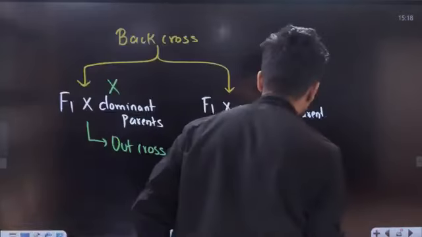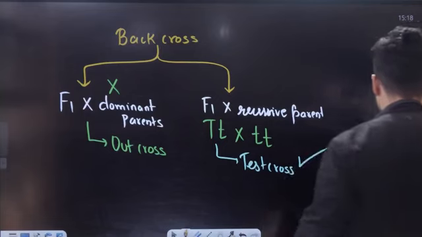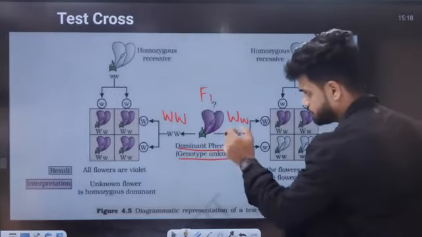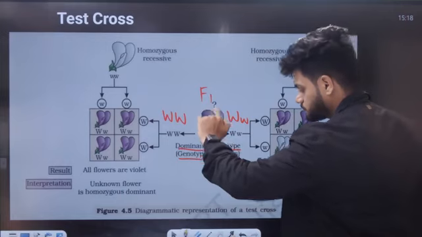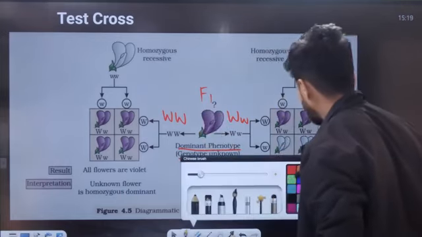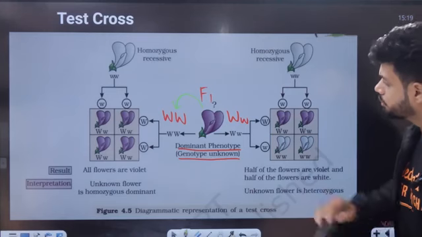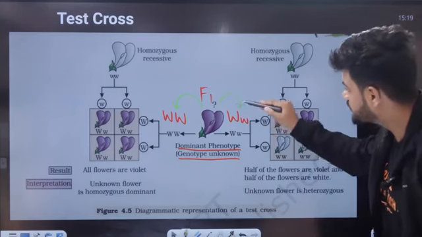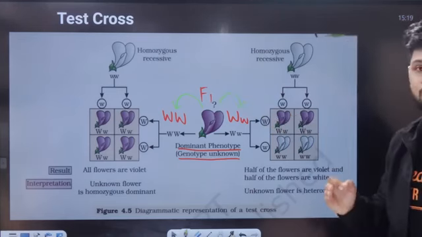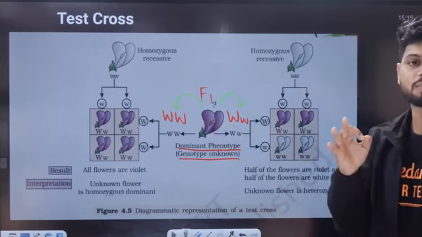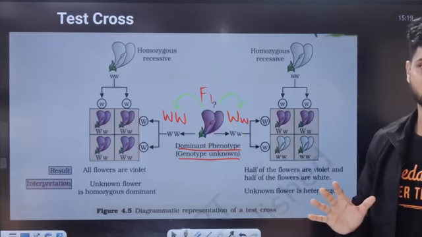See here. Here also we are doing it to know the genotype of F1. So this is your F1. The possible genotype can be capital W, capital W, or capital W, small w. Two possible things for the color of the violet flower here.